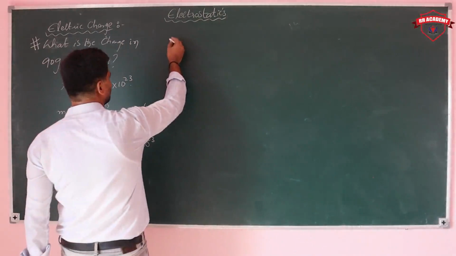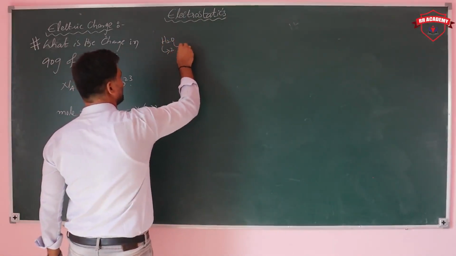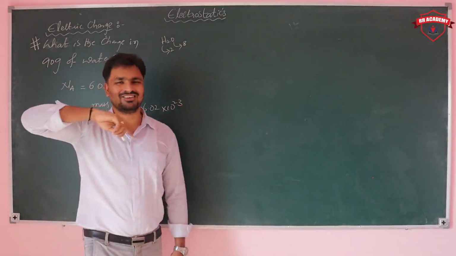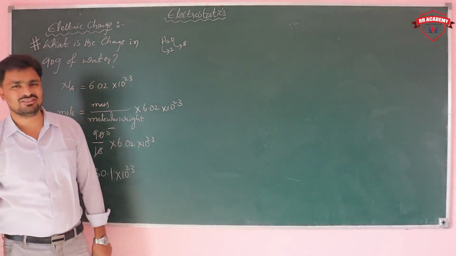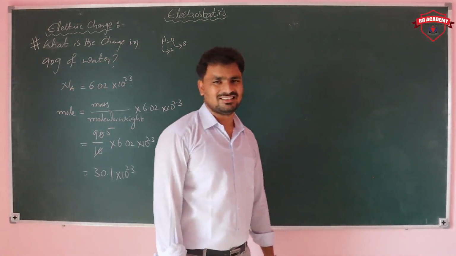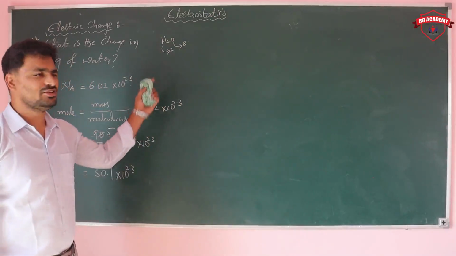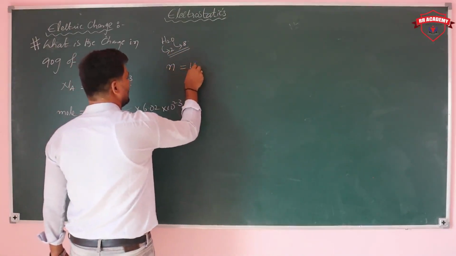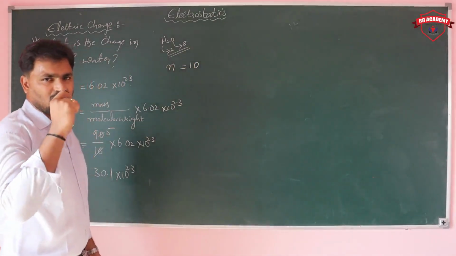Now in 1 molecule of H2O, how many electrons are there? 2 protons and 8 electrons. The atomic number of oxygen is 8, so it contains 8 protons and 8 electrons. The atomic number of hydrogen is 1, and there are 2, so in total N is equal to 10 electrons, and 10 protons.